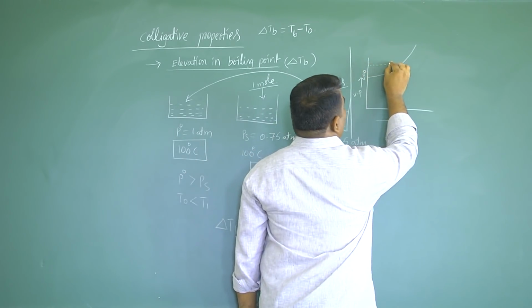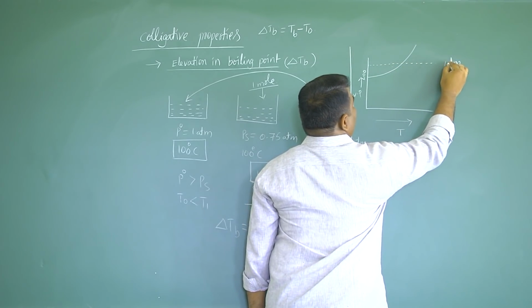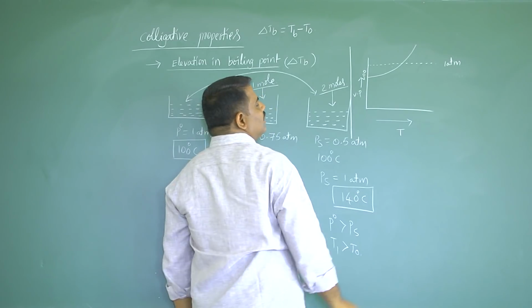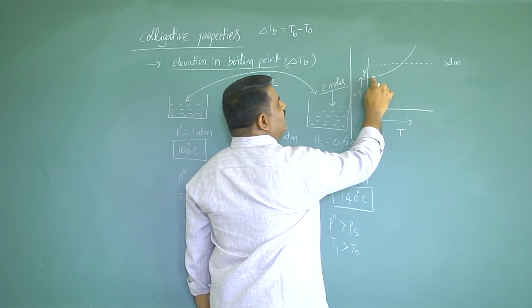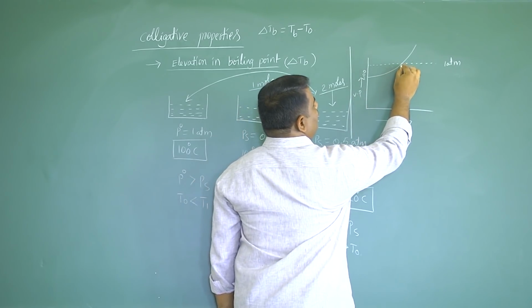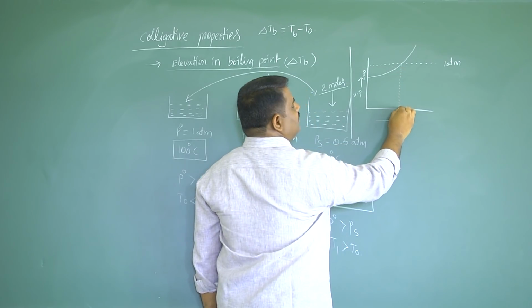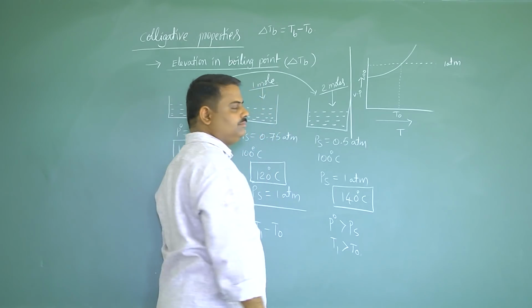Up to this particular mark, this is 1 atmosphere. Now that means this is the vapor pressure of pure solvent and it reaches 1 atmosphere at a particular temperature called the boiling point of pure solvent.